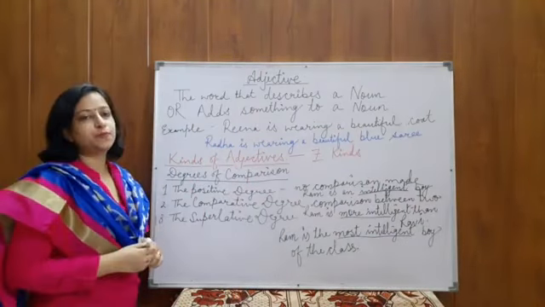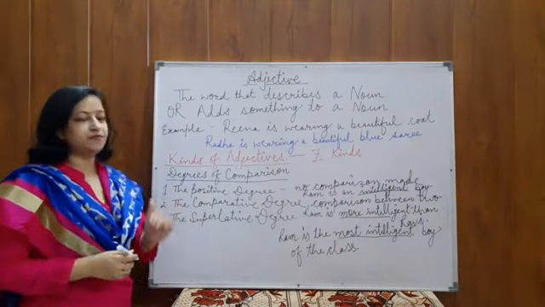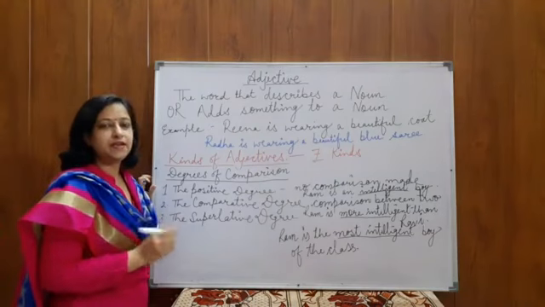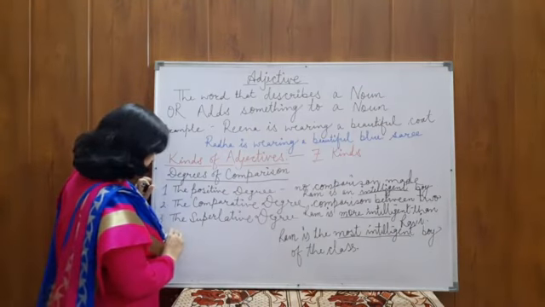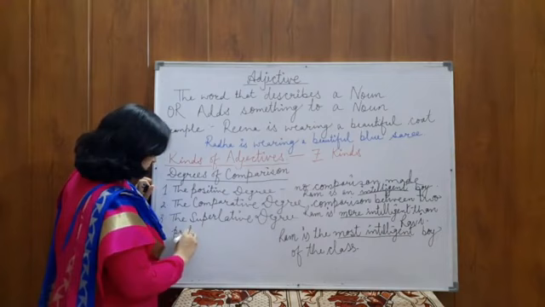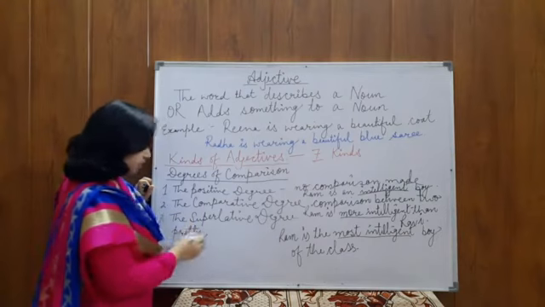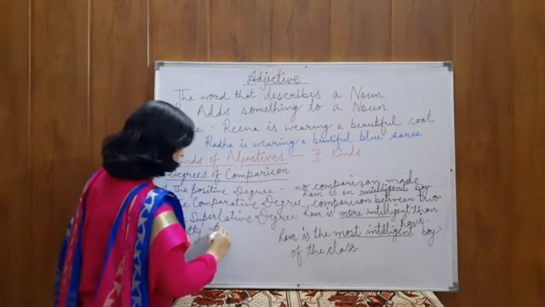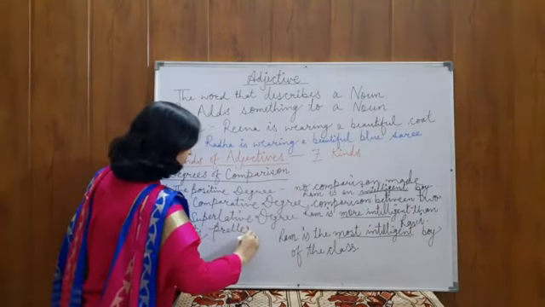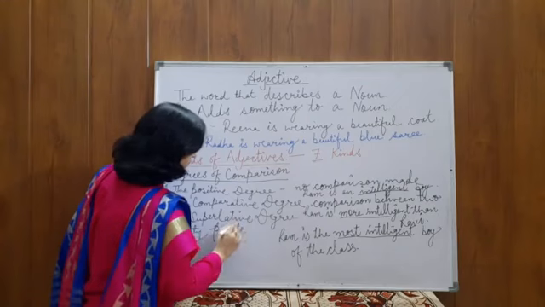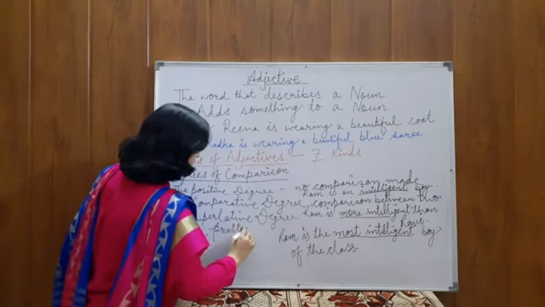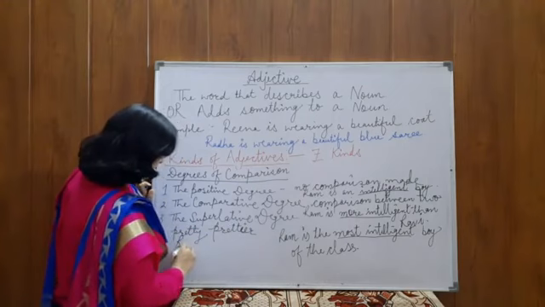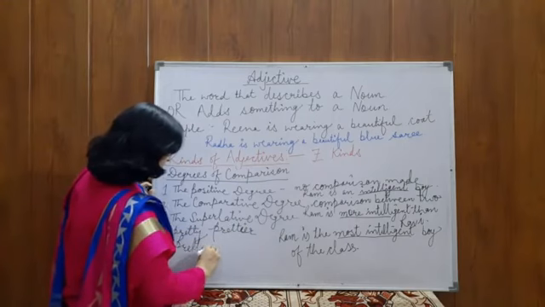Comparative and superlative degree can also be formed by the use of ER and EST, like pretty. How can we use the comparative degree of the word pretty? Prettier. And superlative degree will be prettiest.